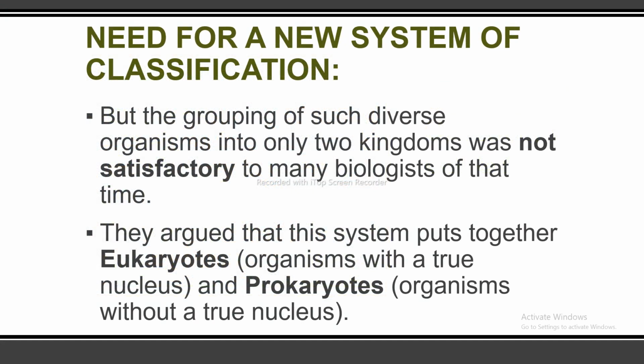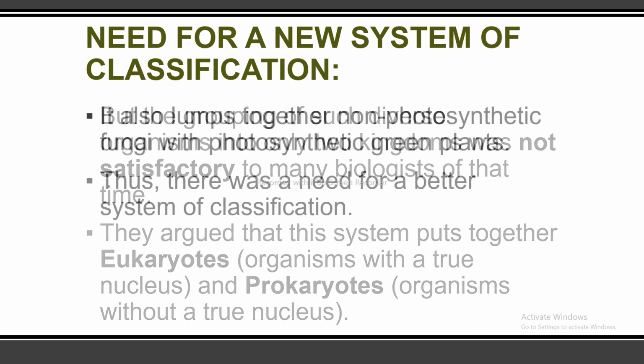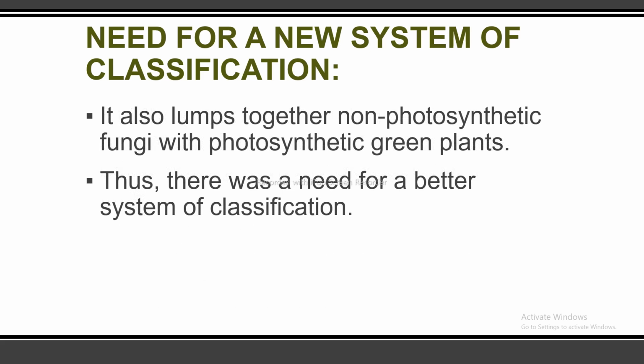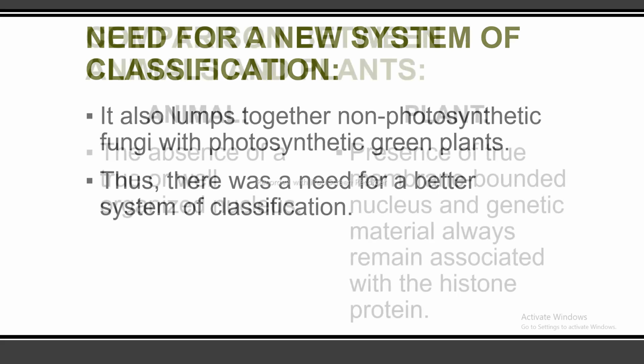Need for a new system of classification. The grouping of such diverse organisms into only two kingdoms was not satisfactory to many biologists of that time. They argued that this system puts together eukaryotes, the organisms with a true nucleus, and prokaryotes, the organisms without a true nucleus. It also lumps together non-photosynthetic fungi with photosynthetic green plants. Thus, there was a need for a better system of classification.